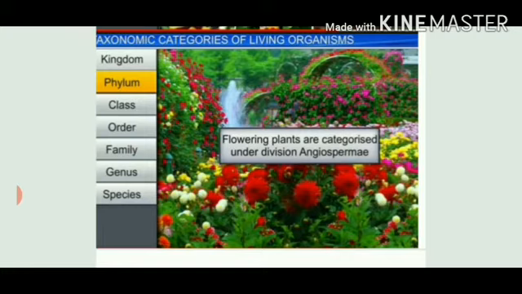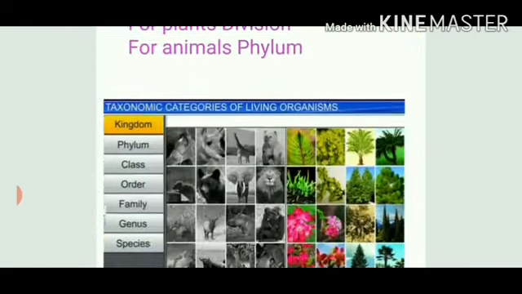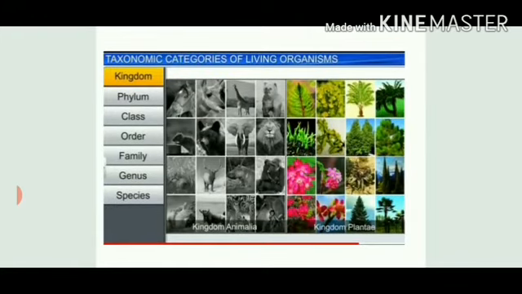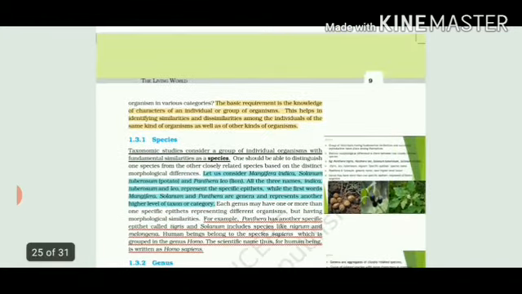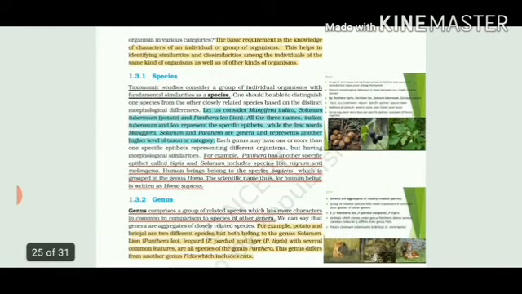So all the flowering plants are kept under division angiosperms. So here you can see the last taxonomic category or taxa is kingdom. That can be Animalia, where all kinds of animals are kept, and the second one is Plantae, where all kinds of plants are kept.